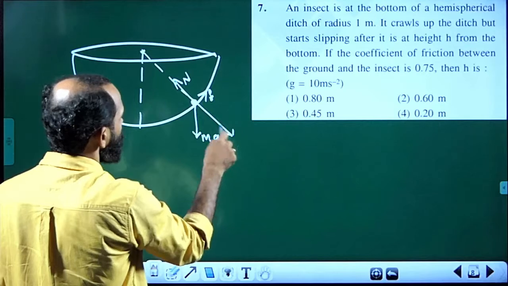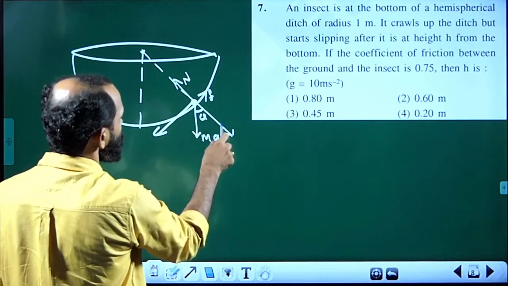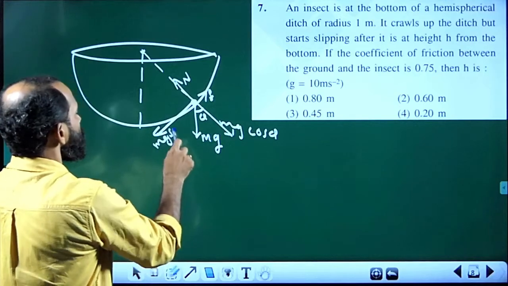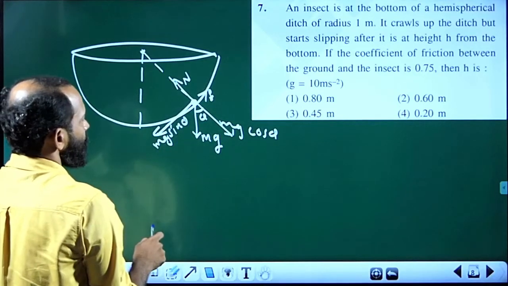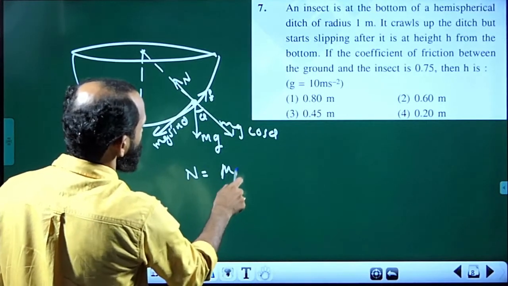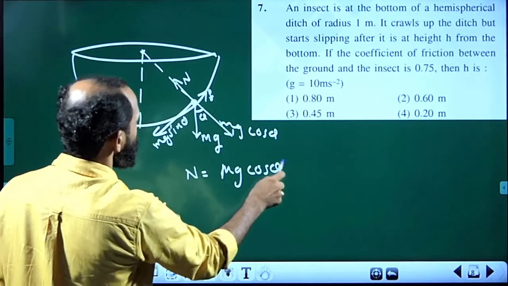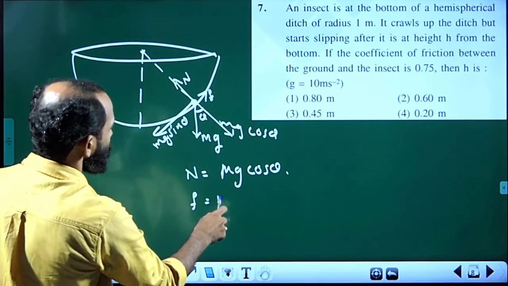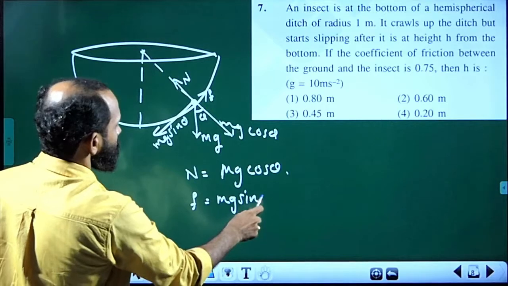Resolving mg into two rectangular components, this will be mg cos theta and this one is mg sin theta. Now the normal force N is equal to mg cos theta, balanced in equilibrium. Now the frictional force F is equal to mg sin theta.